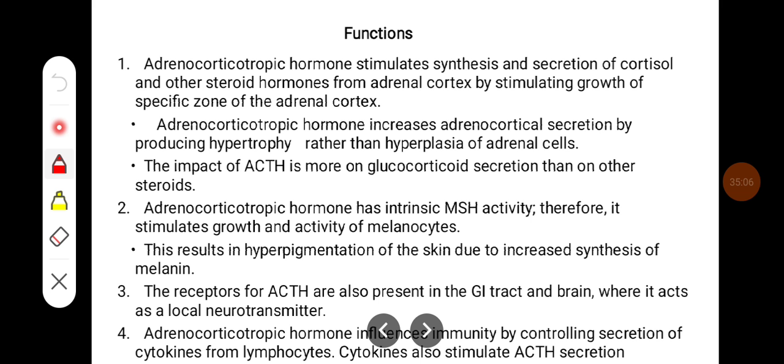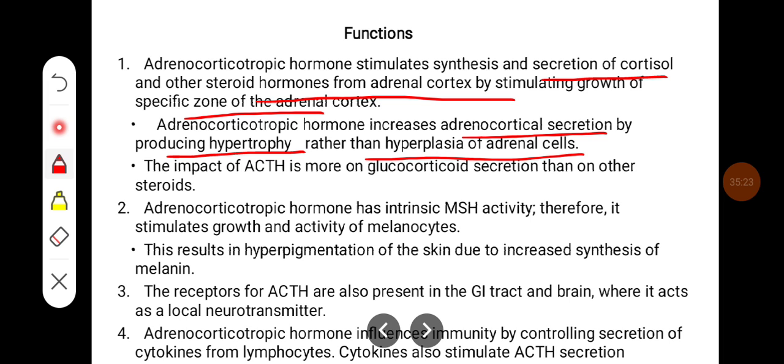Adrenocorticotropic hormone stimulates synthesis and secretion of cortisol and other steroid hormones from the adrenal cortex by stimulating growth of specific zones of the adrenal cortex. It increases adrenocortical secretion by producing hypertrophy rather than hyperplasia of adrenal cells. The impact of ACTH is more on glucocorticoid secretion than the other steroids.